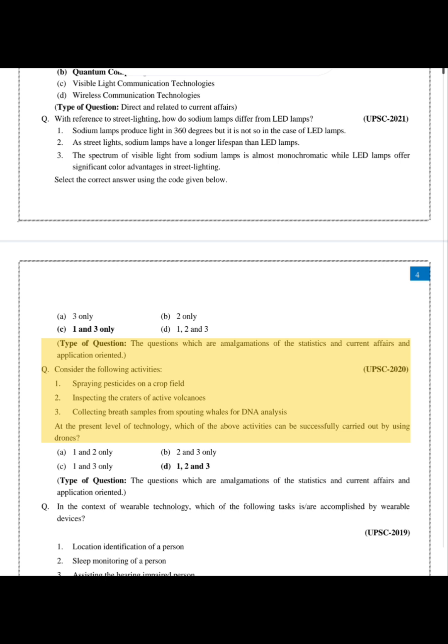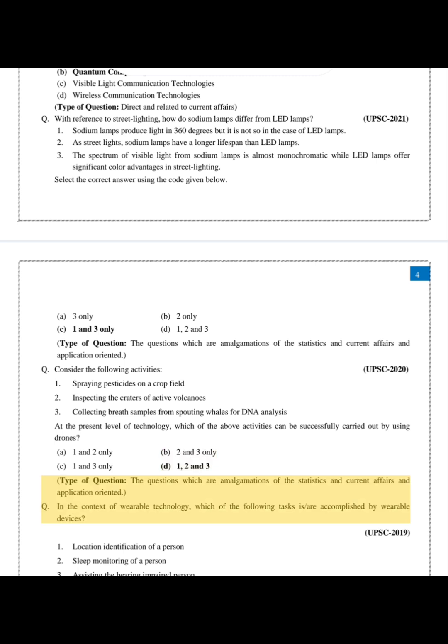Q. Consider the following activities. UPSC 2020. 1. Spraying pesticides on a crop field. 2. Inspecting the craters of active volcanoes. 3. Collecting breath samples from spouting whales for DNA analysis. At the present level of technology, which of the above activities can be successfully carried out by using drones? A. 1 and 2 only. B. 2 and 3 only. C. 1 and 3 only. D. 1, 2 and 3. Type of question: the questions which are amalgamations of the static and current affairs and application-oriented.